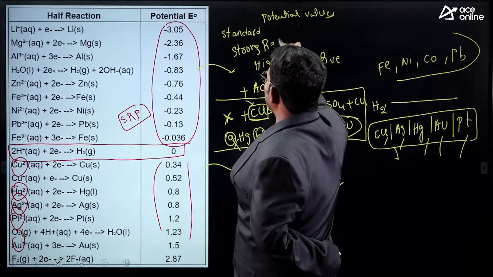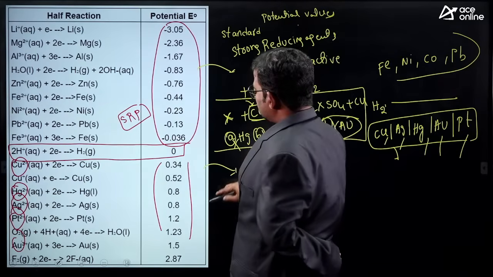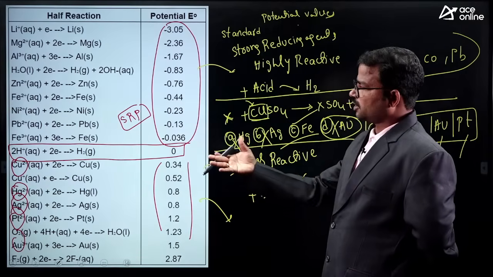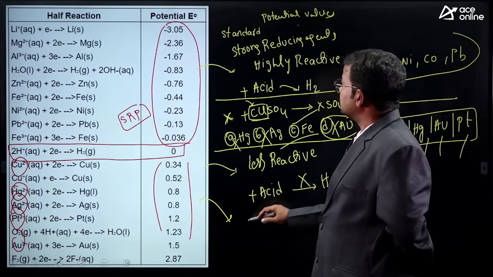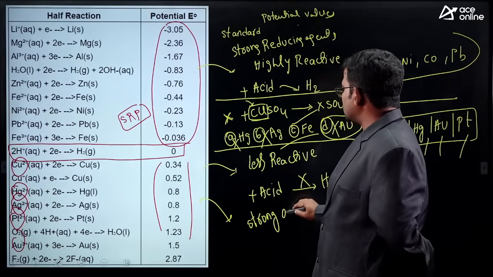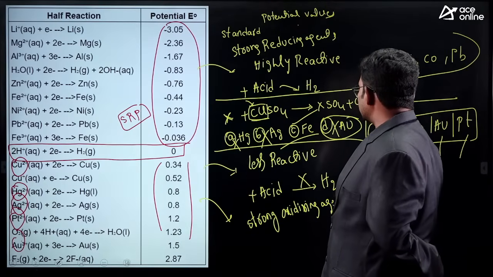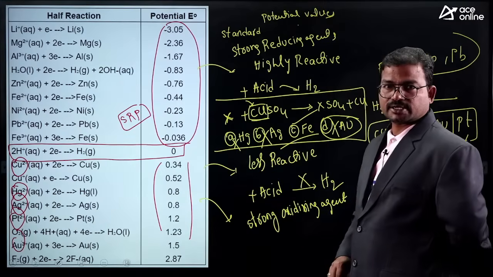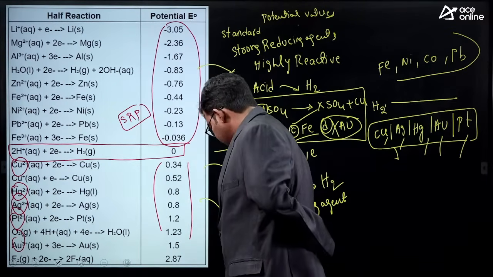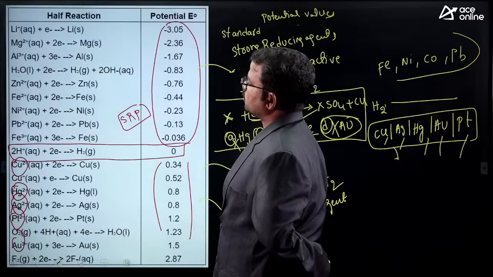These positively charged SRP values maintained ions are treated as strong oxidizing agents. So you have to remember the concerned concept. So finally, here the option is 4.